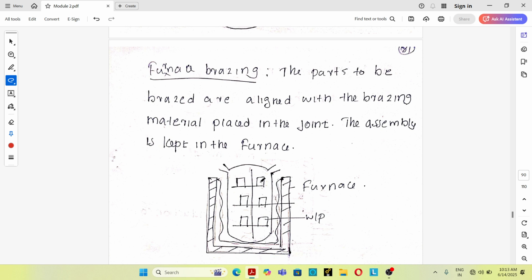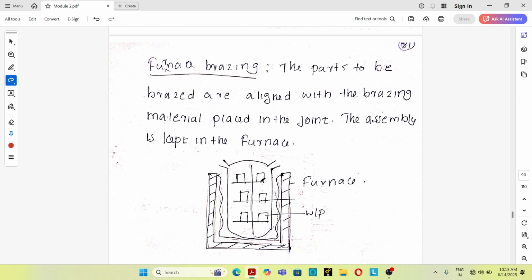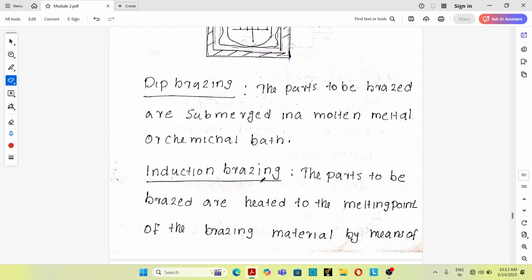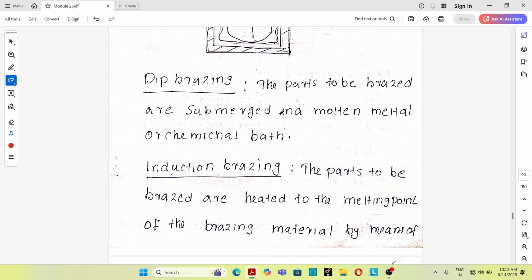During heating, the filler material melts and the joint is formed. And dip brazing: the parts to be brazed are submerged in a molten metal or a chemical bath. As in dip soldering, in dip brazing also the parts to be joined are completely dipped in a molten bath or chemical bath. This is also used for mass production.